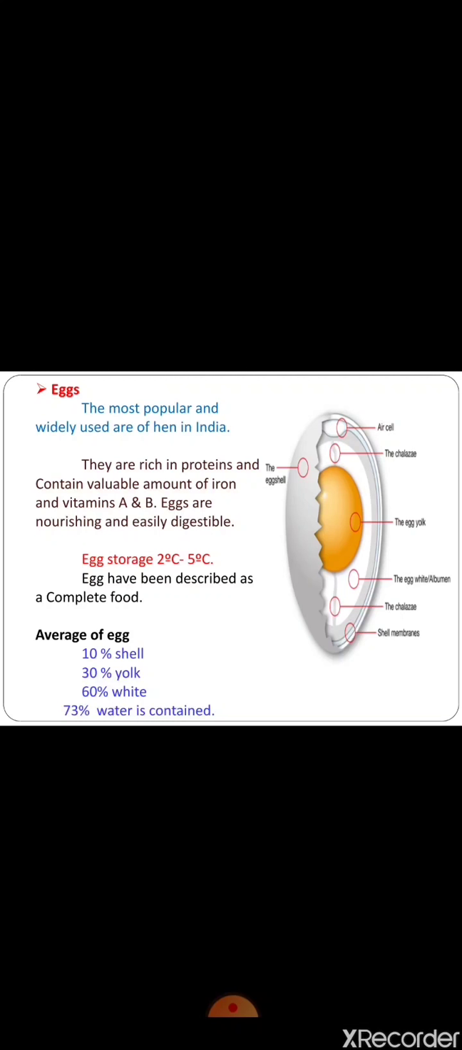It is equal to 70 calories of energy, and contains carbohydrates, fat, protein, minerals, salt, vitamins and water. Vitamins A, B and D are all necessary for health and growth. Iron, phosphorus and calcium are essential for building and maintaining healthy bodies. The white is the albumin, and then the yolk. The average egg is 10% shell, 30% yolk, 60% white, and 73% water is contained in its consistency.